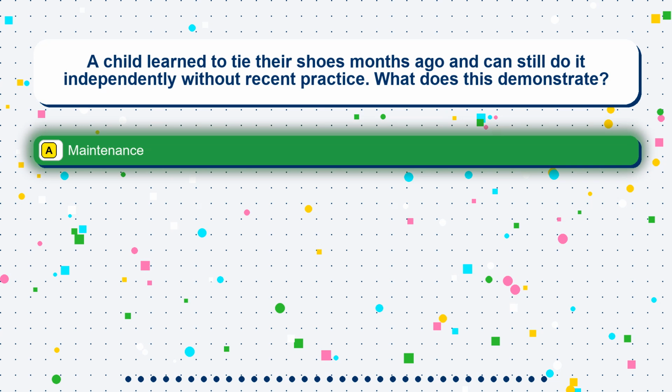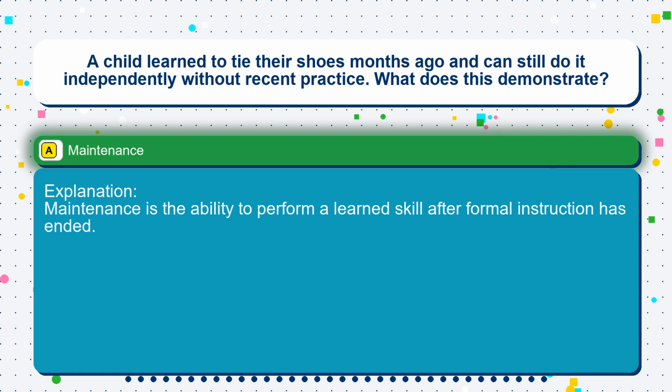The correct answer is option A. Maintenance. Maintenance is the ability to perform a learned skill after formal instruction has ended.